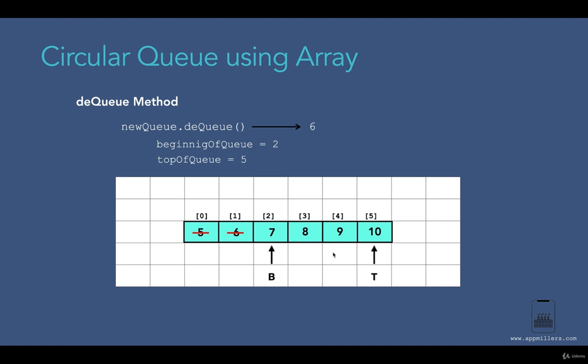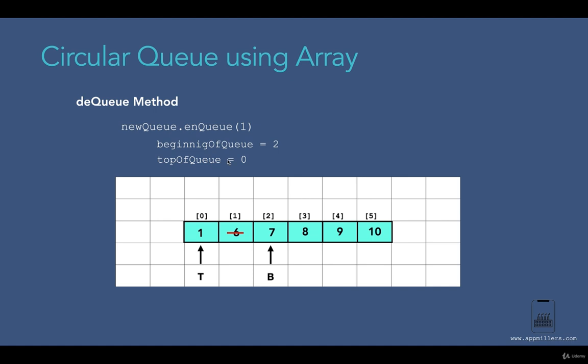But in case of circular queue, if we want to enqueue an element over here, it's going to insert at the 0th index. So if I call the enqueue method, for example enqueuing 1 over here, it's going to insert into this 0 cell. Now you might be wondering how we can identify that this is the first element in our queue or the last element. In this case, we have to update the top of queue to the 0 index. So top of queue will point to this over here.